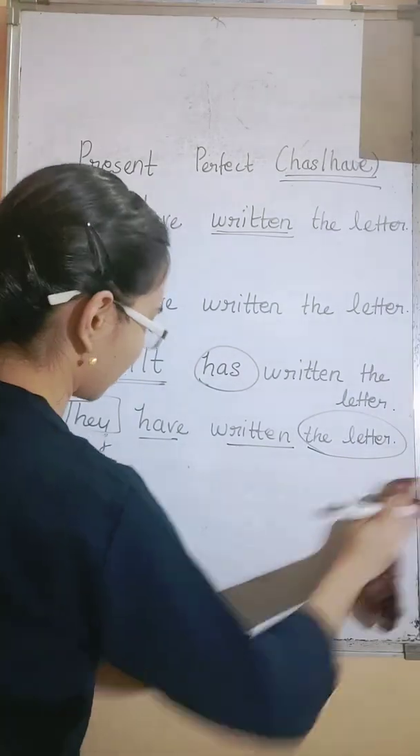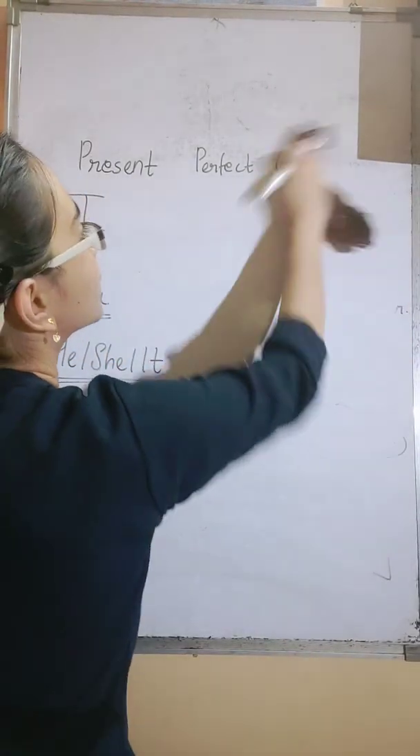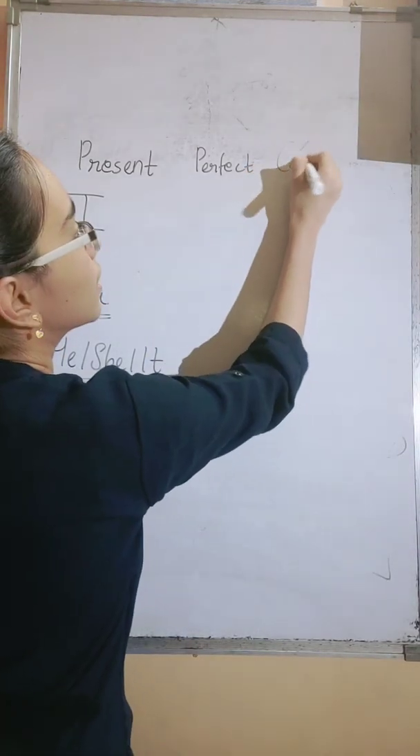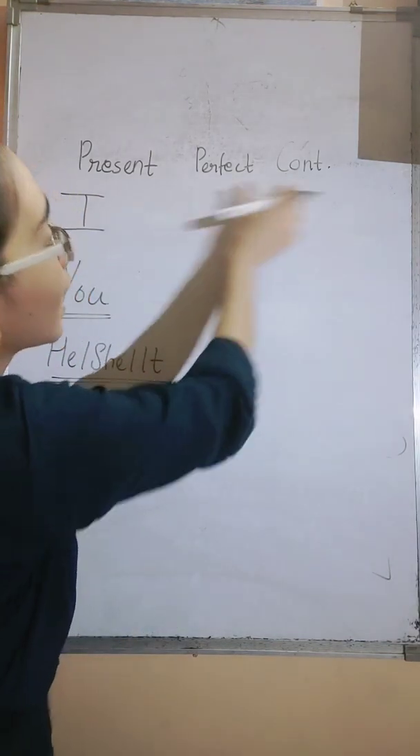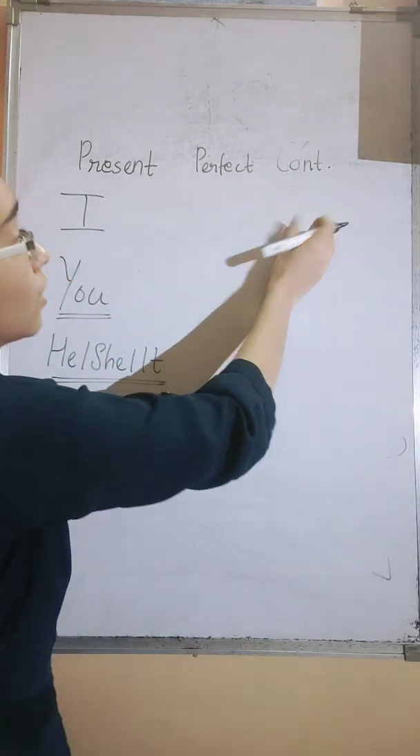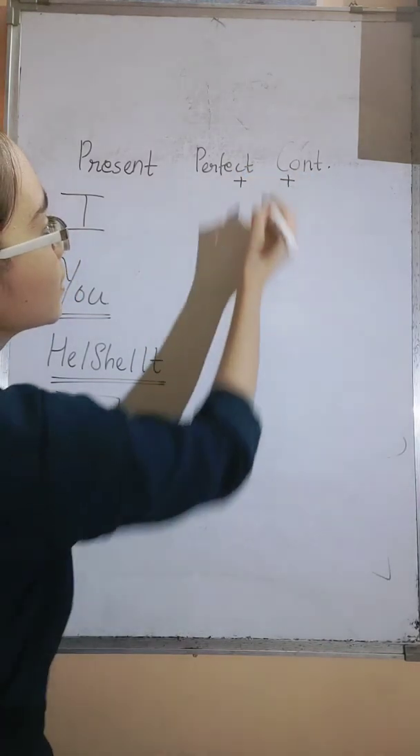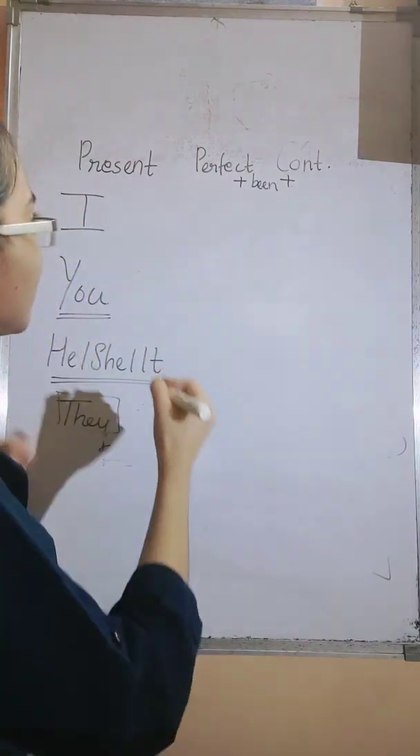Now for the last one in present tense. That is present perfect continuous tense. It is nothing but the combination of perfect tense and continuous tense. So this perfect tense and continuous tense are joined together by the word been. So you will see here.